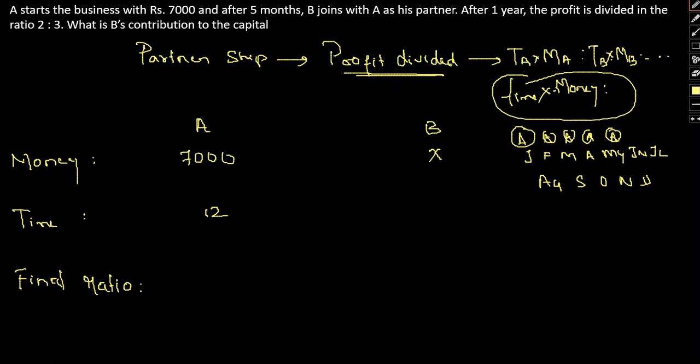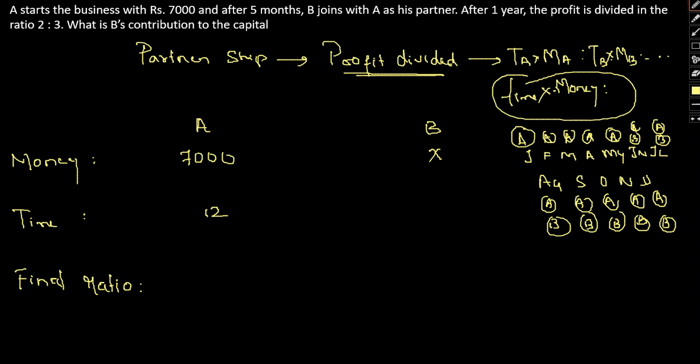After 5 months B joins in. So here A and B both invest, again A and B both invest, here also A and B both invest, and finally for December as well, A and B both invest.